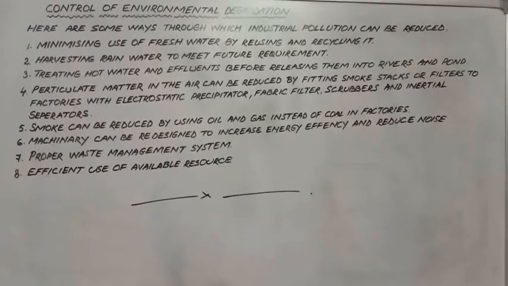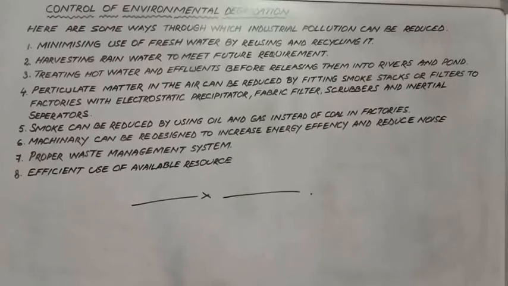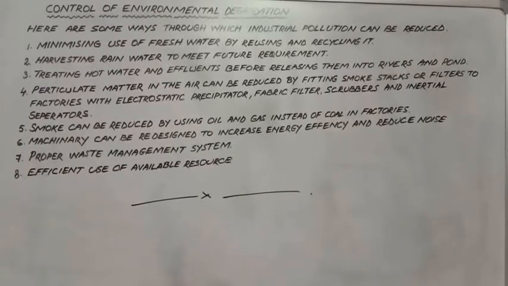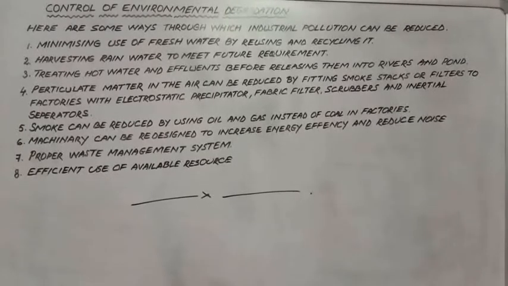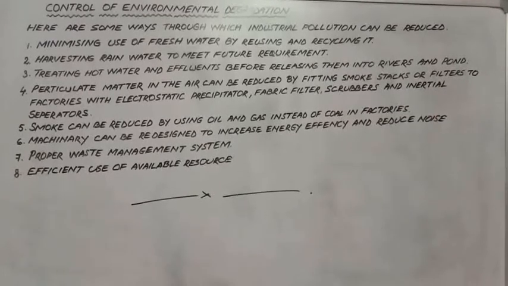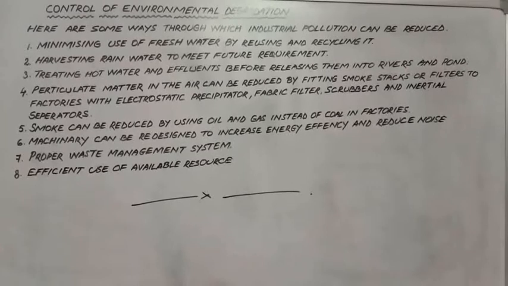Number two is harvesting rainwater. Rainwater harvesting is another way to meet the requirement of water for future generations. Water harvesting is absolutely necessary. I think you have all seen that in our school also a water harvesting plant has been constructed.